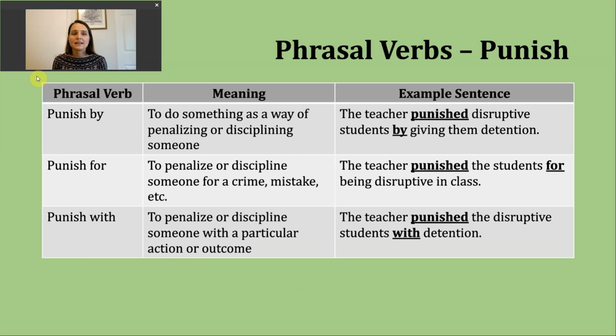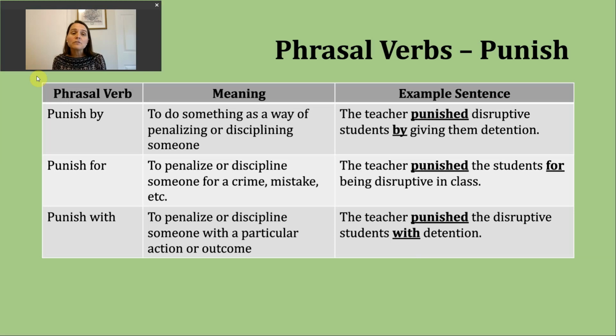Now let's spend a couple minutes looking at phrasal verbs with punish. We're going to look at three today: punish by, punish for, and punish with. What you're going to see here is that the meanings are all very close or very similar. They're just small differences in each of these. So my example sentences are really going to take the same idea and just present it three different ways. So hopefully that makes it a little bit easier.